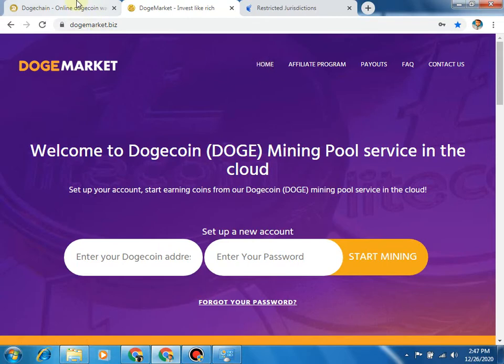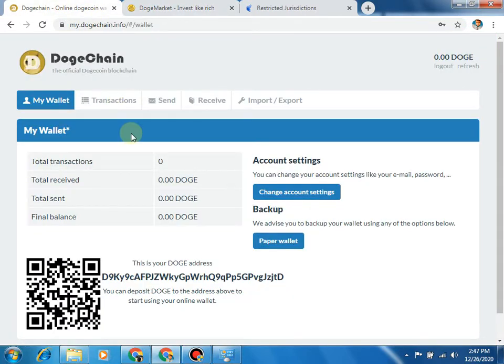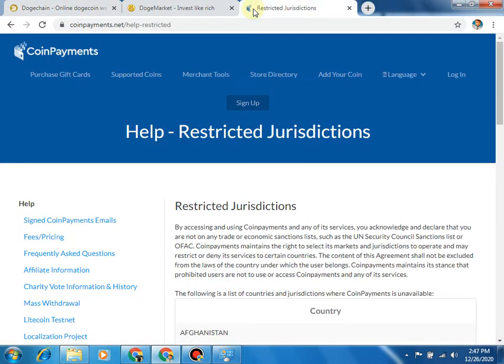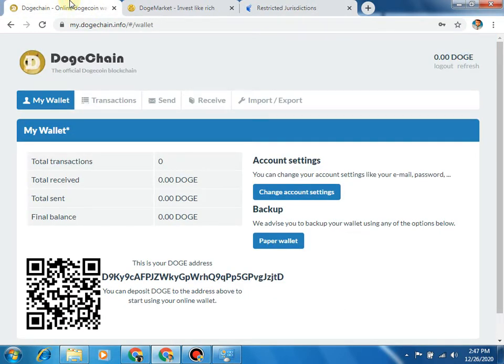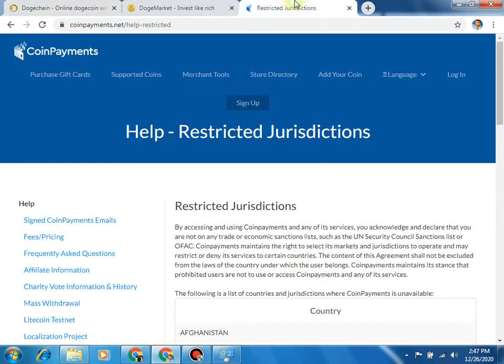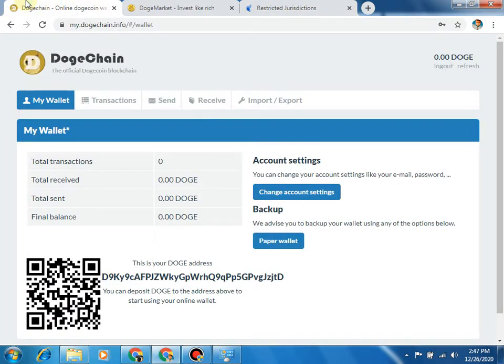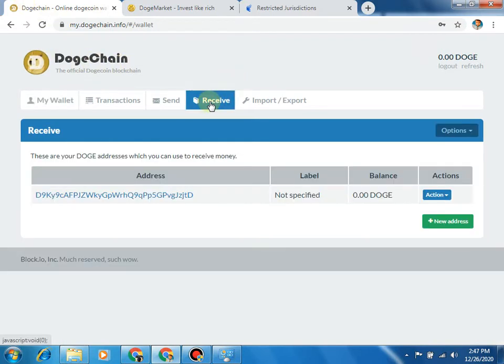Now I'll show you how to create an account on this site. First of all, you need an account on Dogechain or CoinPayments. If you are not able to create an account on CoinPayments, then go to Dogechain. It is available in all countries, not restricted in any country. Open your Dogechain account and click on the receive button.